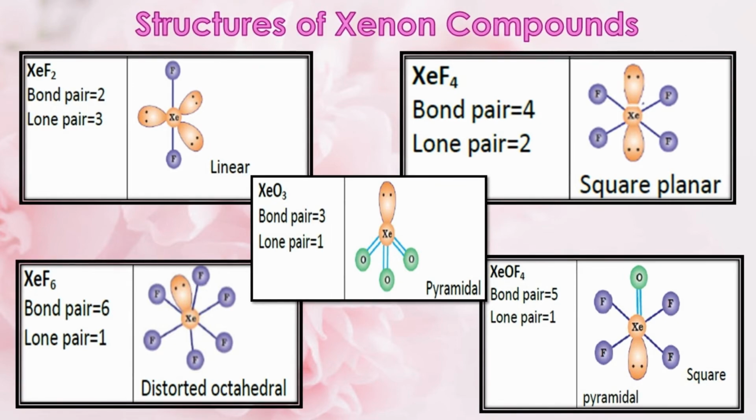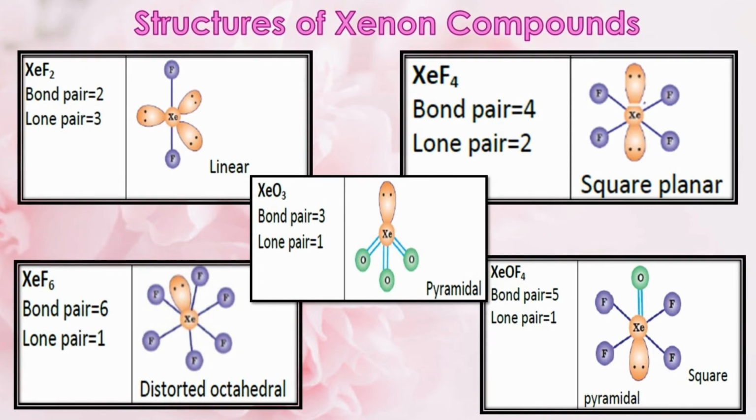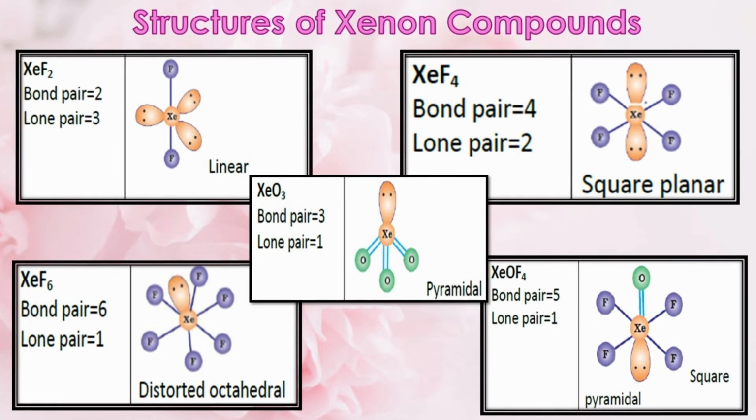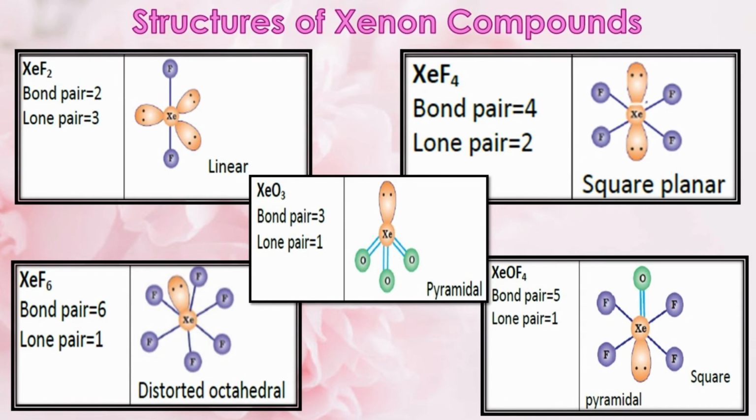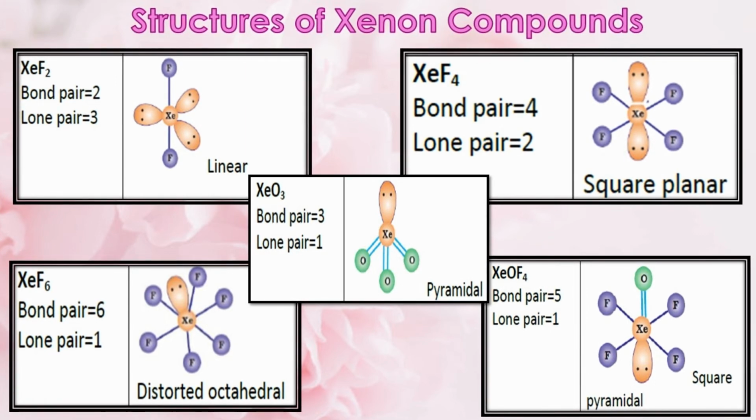The central atom xenon is sp3d2 hybridized and it has 6 electron pairs. Out of that, 4 are bond pairs and 2 are lone pairs. The shape of xenon tetrafluoride is square planar due to the presence of 2 lone pairs of electrons on the central xenon atom. Now let's discuss the structure of xenon hexafluoride.